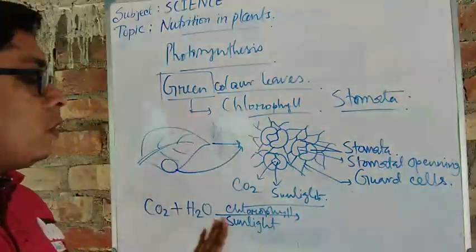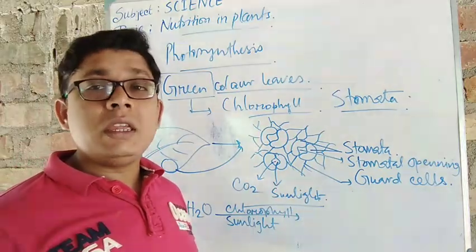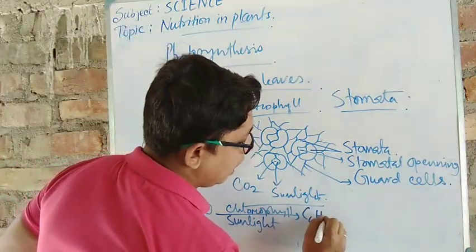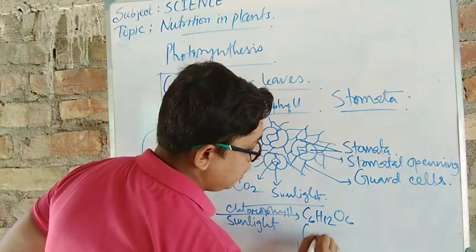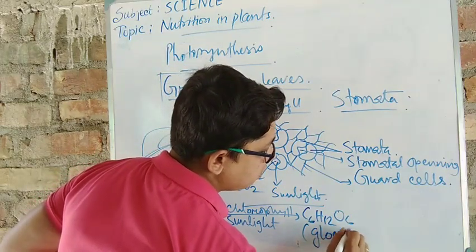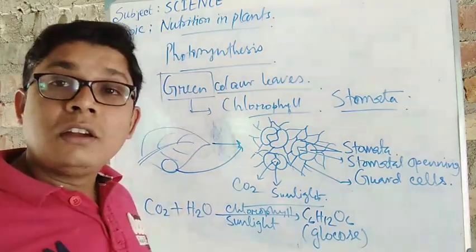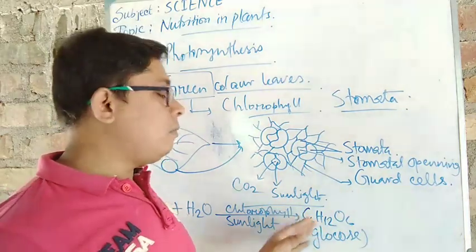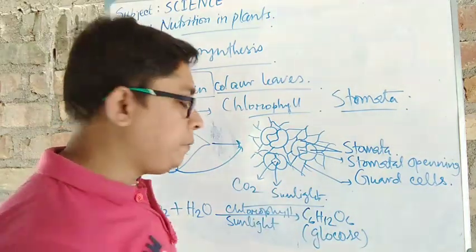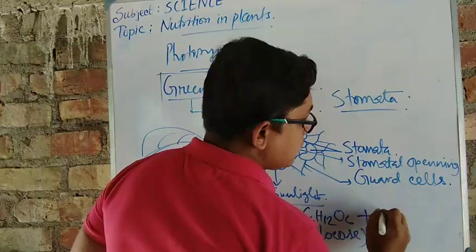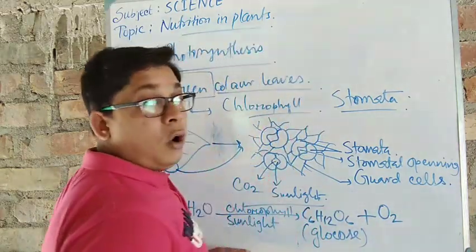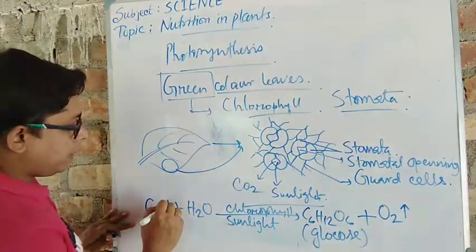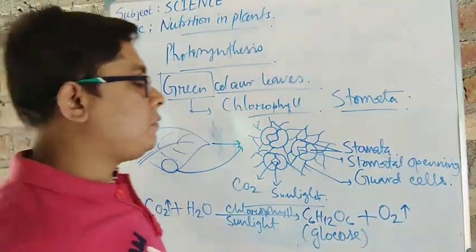So when these four things react together, the plants make C6H12O6. It means they prepare glucose, or the carbohydrate. Now this makes the food item. This food item is stored in different parts of the plant's body. Next, as a byproduct, they give out oxygen gas. As it is a gas, there's the upward arrow; you can also put an upward arrow here because they release it into the atmosphere.